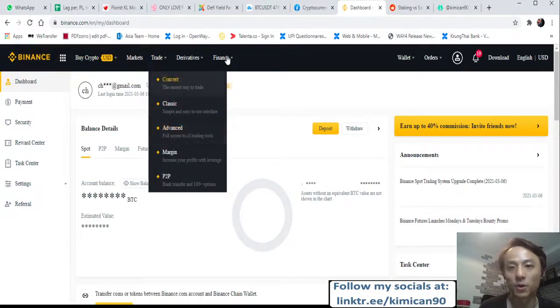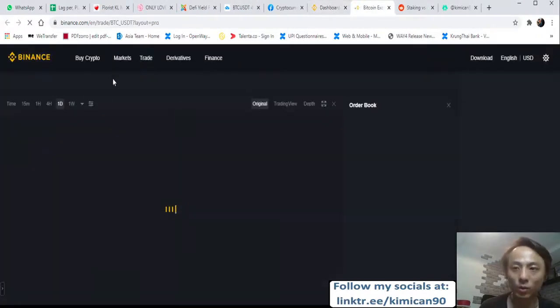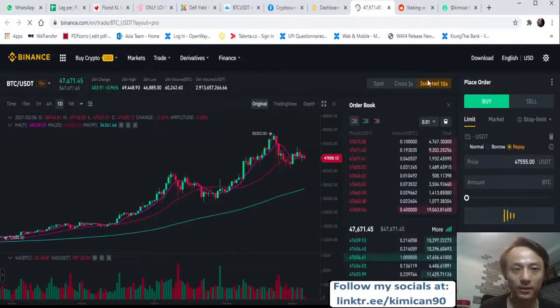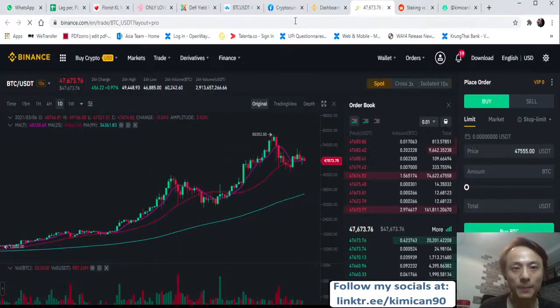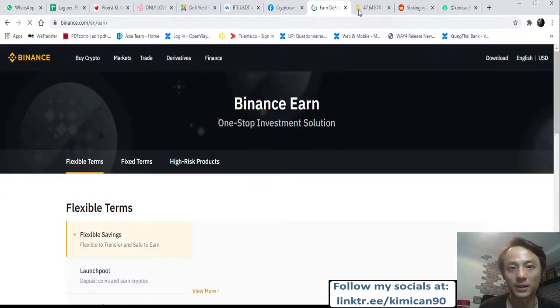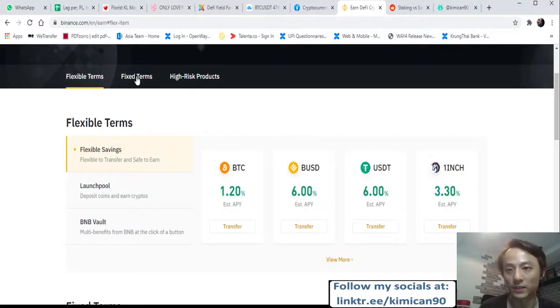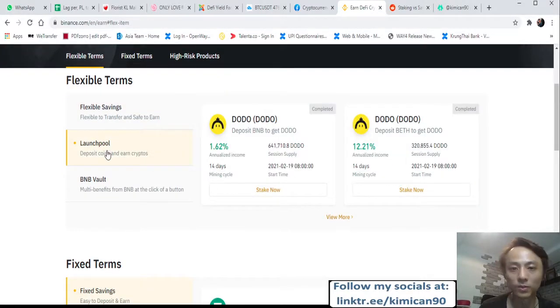So the things that you can do which are relatively safe: it is spot trading, just buy and hold in the spot market here. That's one thing. Or you can do Binance Earn, which is another one. You can do flexible or fixed staking. LaunchPool staking is also relatively very safe.